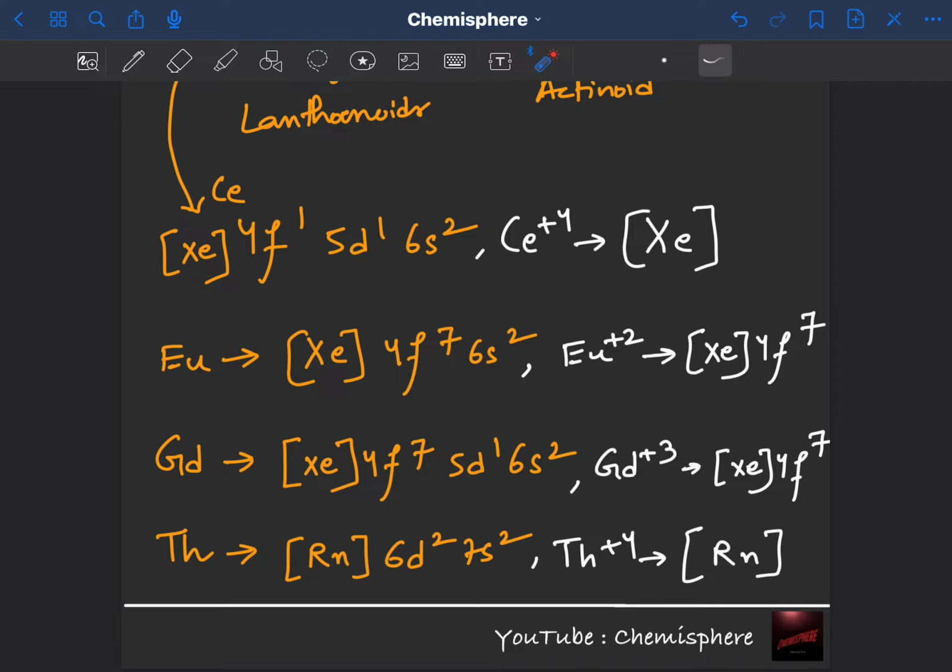So we can theoretically say that Ce+4 is able to form because it occupies a xenon core, but we have to talk about the energy considerations also. It is very tough to convert cerium into cerium+4, right? Because you have to remove 4 electrons and it is not easy to remove those 4 electrons. So therefore ionization enthalpy also comes into the picture.